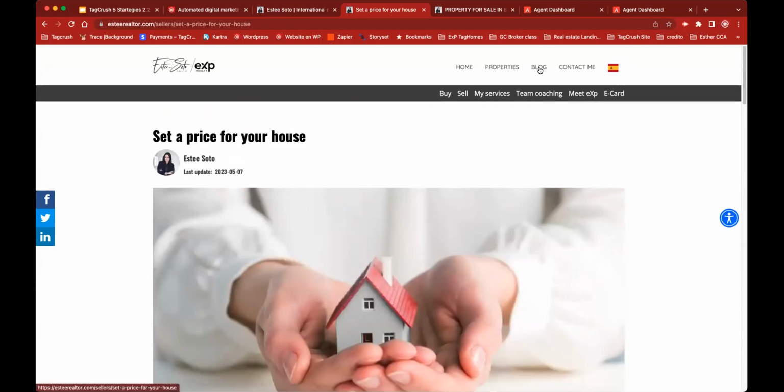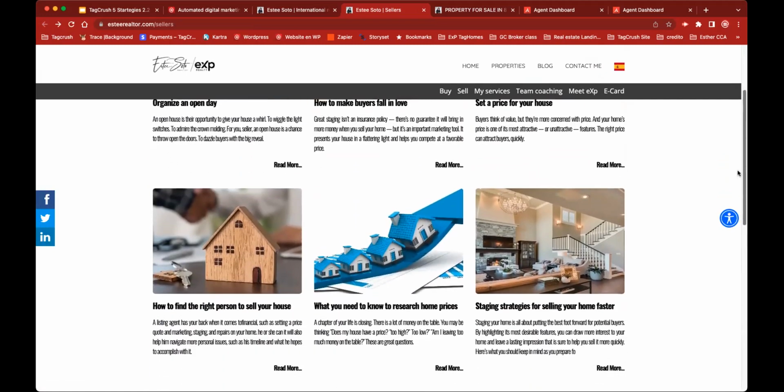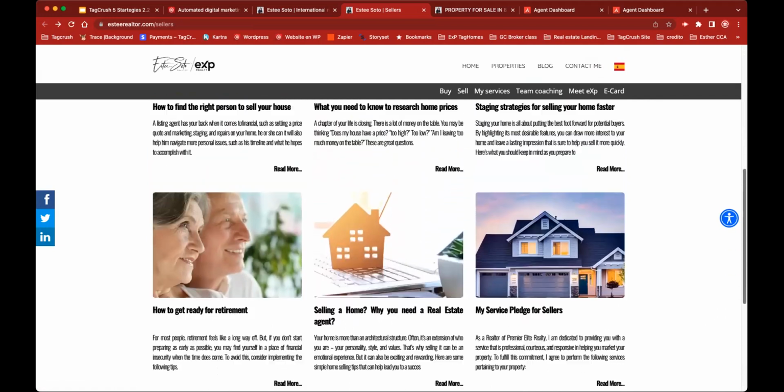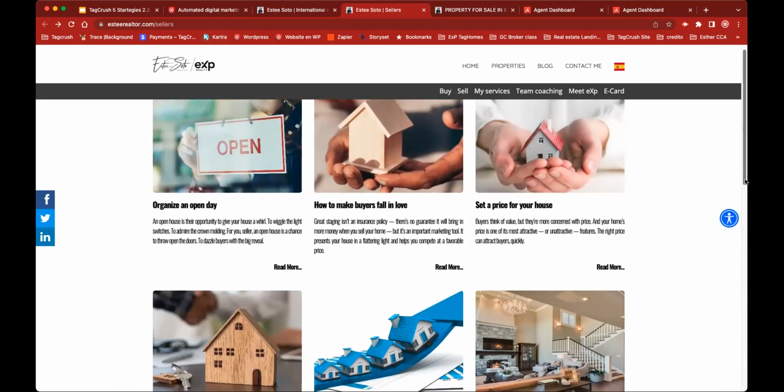What should we do with all these blogs? What do you think we should do with all these articles in the seller blog and the buyer's blog? We should share them. Understand that your page comes with articles already set up for you. Your page will come with a couple of articles already there. I think it's 12 in the basic program. And you just open them and share them on social media. You copy the link and you share on Facebook, you share on LinkedIn.